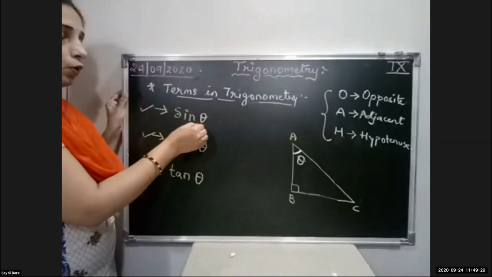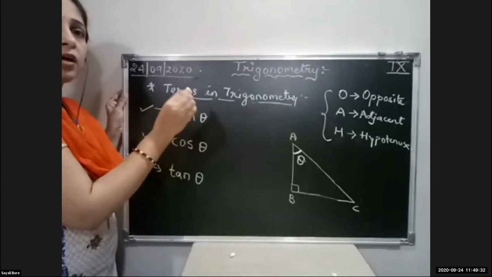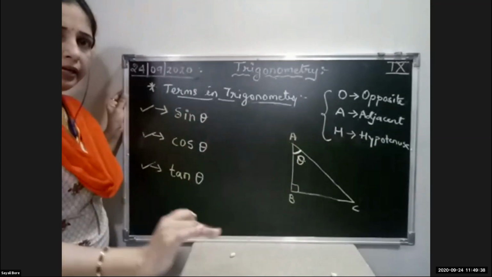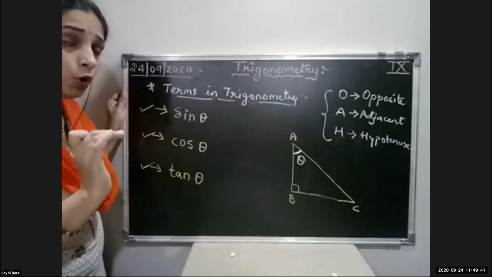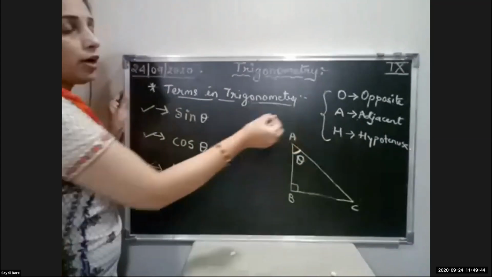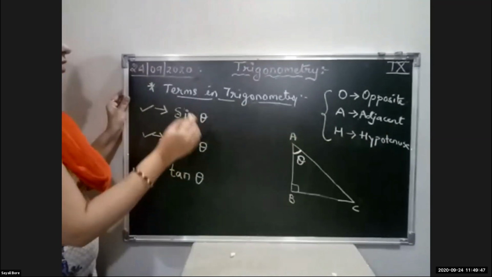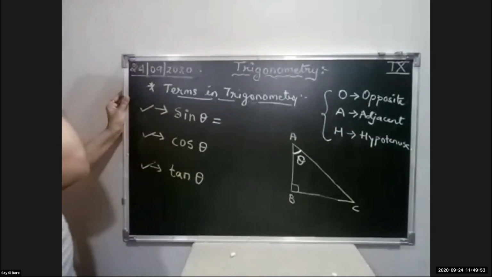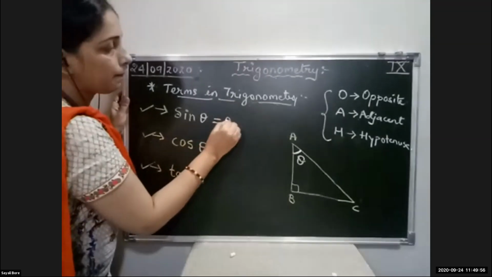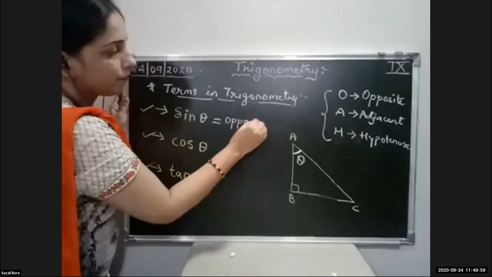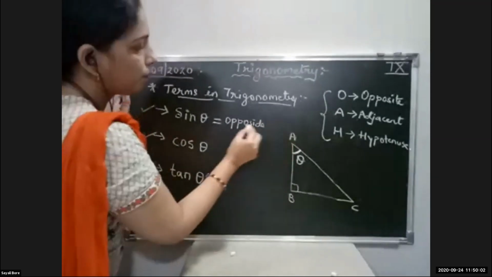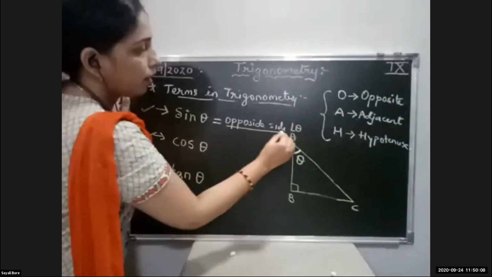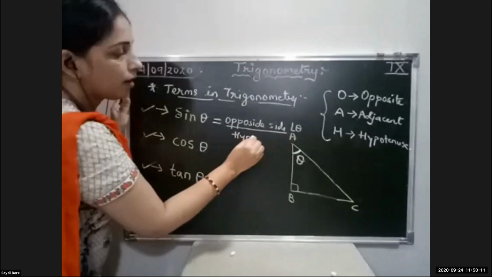Now theta, I told you, is a particular measure of an angle. The measure of the angle A is theta. We don't know it; it is an unknown angle. So here we have taken theta. So sin theta. The definition of sin theta is opposite side of angle theta upon hypotenuse.